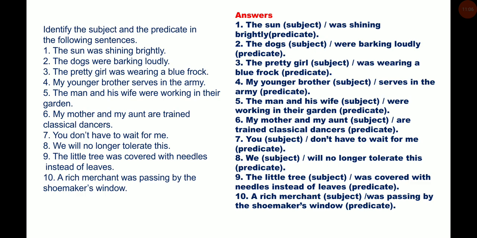Identify the subject and the predicate in the following sentences. The sun was shining brightly. Now in this sentence, what is the subject? The sun. The sun is the subject, and was shining brightly is the predicate. So children, I hope you all have understood this subject and predicate chapter. Complete these question answers in your notebook.